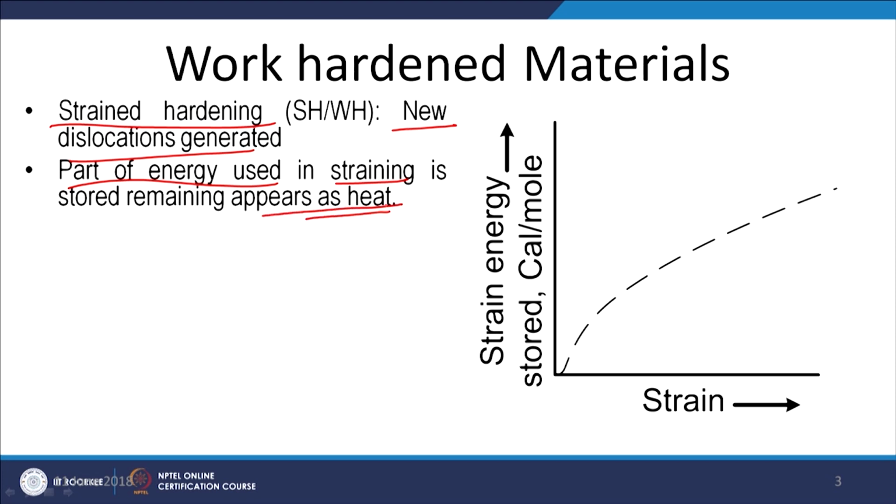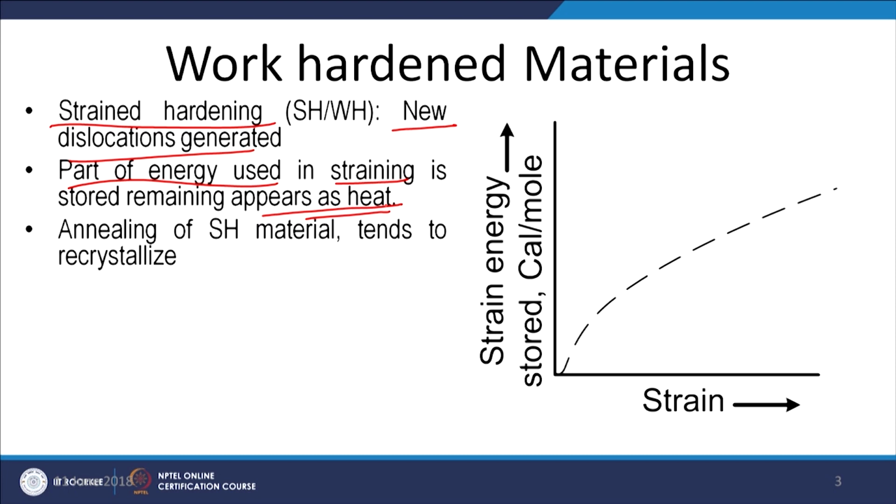The part of the energy which is stored in the metal has a lot of effects on the behavior of the material. And when such a deformed metal is subjected to higher temperature exposure, it tends to get annealed, developing newer grains, grains which are new in geometry and free from any kind of strain.